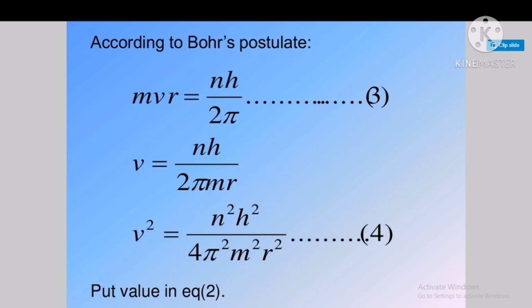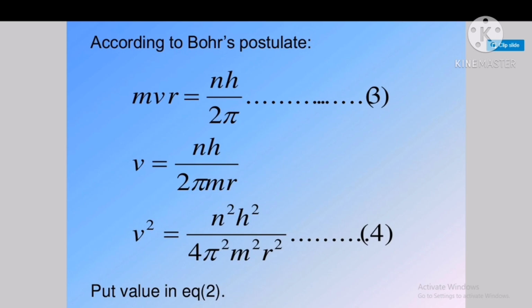According to Bohr's postulate, angular momentum is an integral multiple of h cross, so mvr equals nh by twice pi. Consider this as equation number 3. Using equation number 3, we rearrange it: v equals nh by twice pi, taking m and r into the denominator on the right hand side. So we get v equals nh by twice pi m r. Now squaring both sides, we get v square equals n square h square by 4 pi square m square r square. Consider this equation number 4.